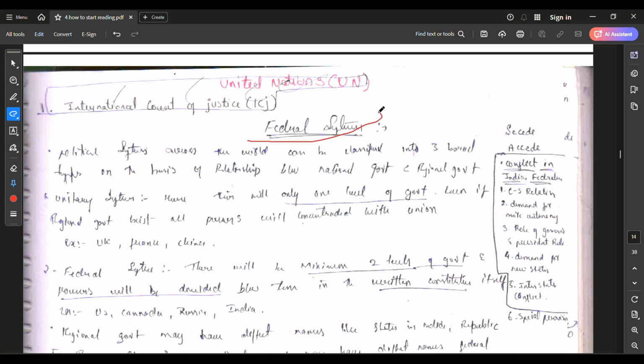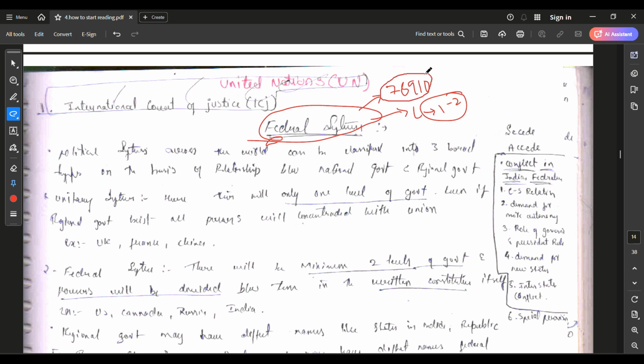Okay, coming to the federal system, the federal structure. The federal system, you need to read in the 7th standard, 8th standard, 9th standard, and 10th standard also. Coming to the Lakshmikant, it is mentioned in just 1 to 2 pages, which is not sufficient, guys.